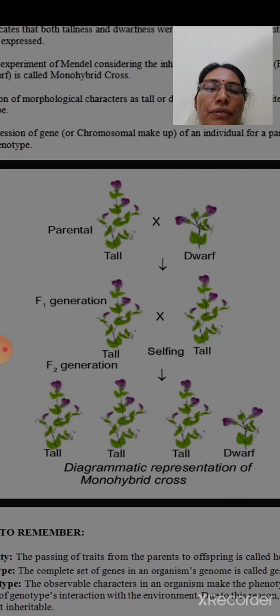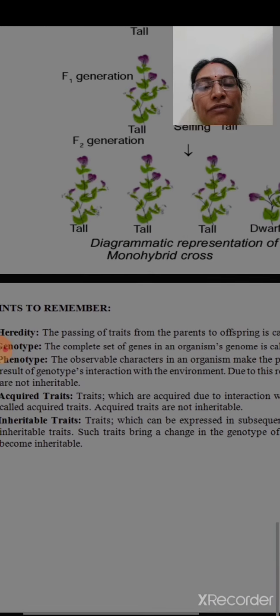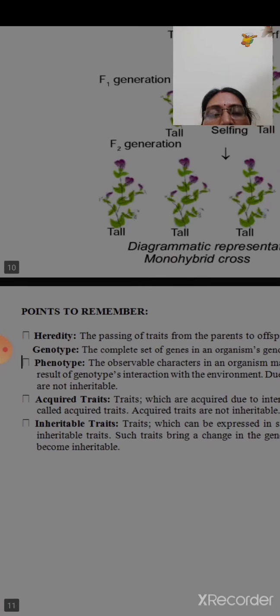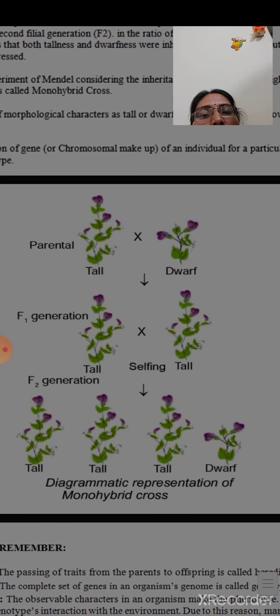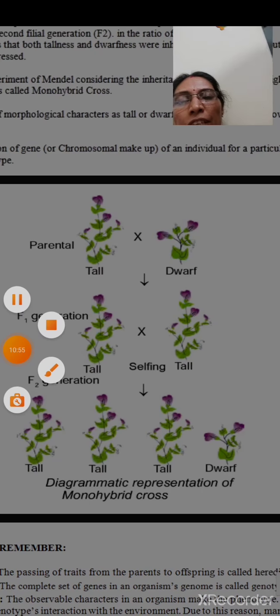So in the next generation, how did it reappear? Because they carry some gene. If the gene for tallness is capital T and dwarfness is small t, if we cross them we can see, here you can see, I am going to do it here.